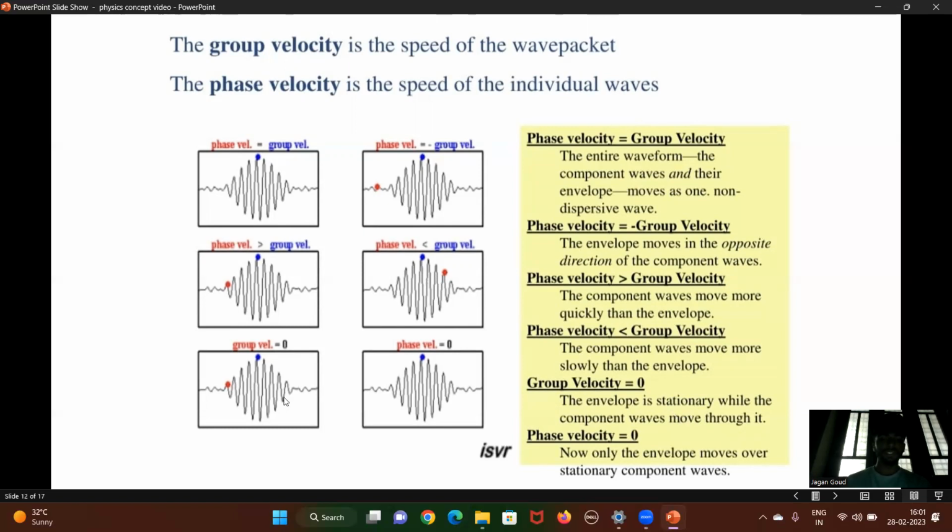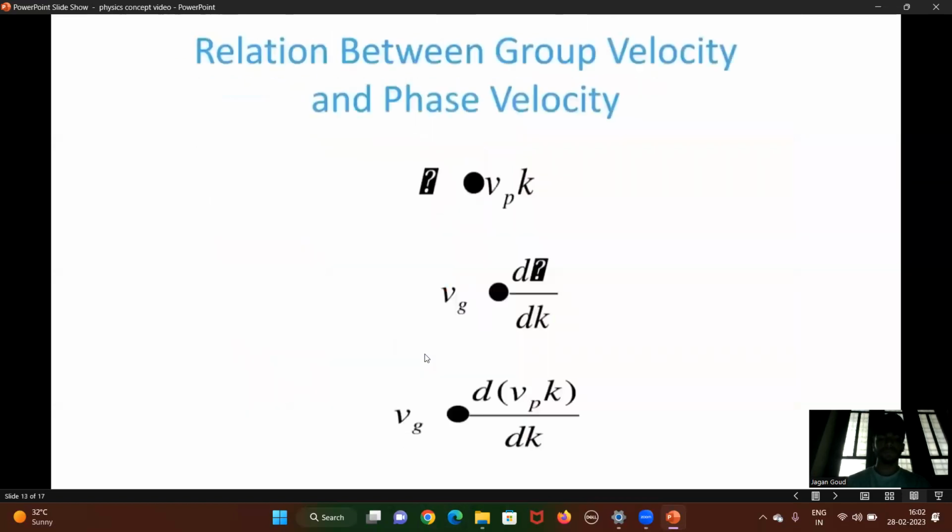When group velocity is equal to 0, the envelope is stationary while the component waves move through it. When phase velocity is equal to 0, only the envelope moves over stationary component waves.